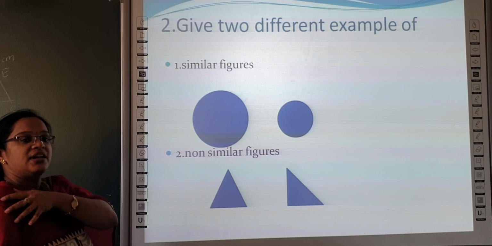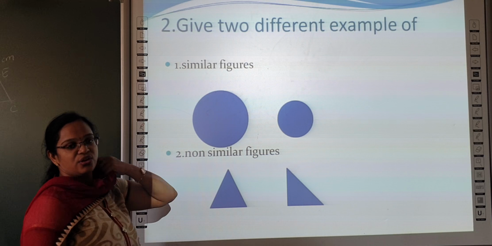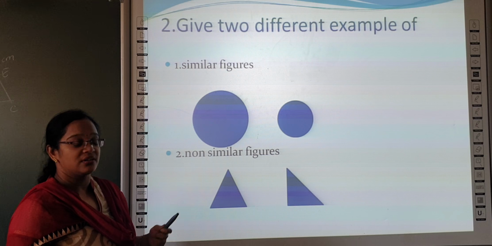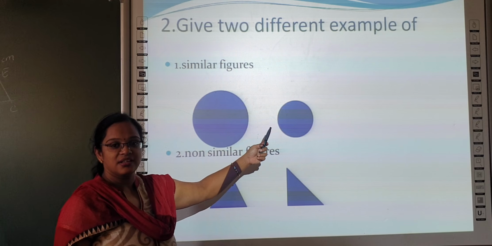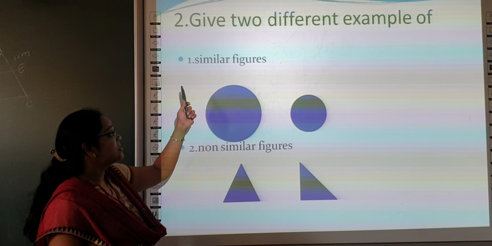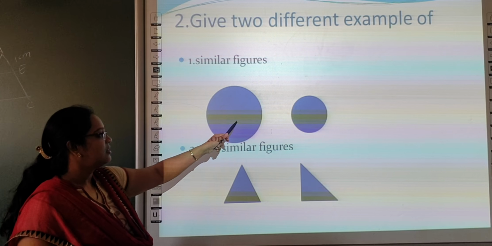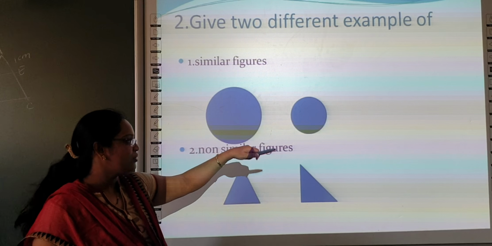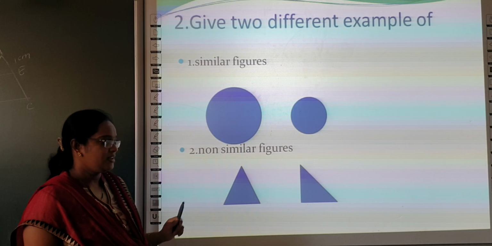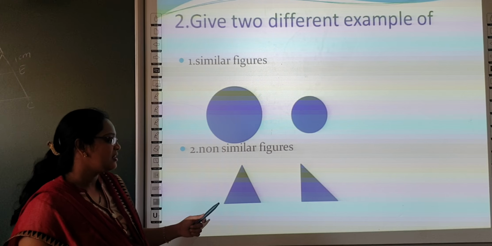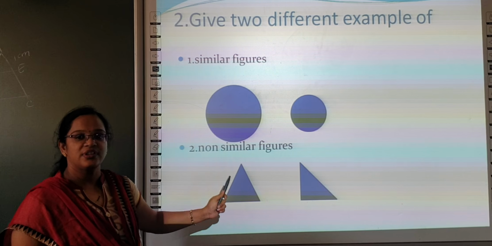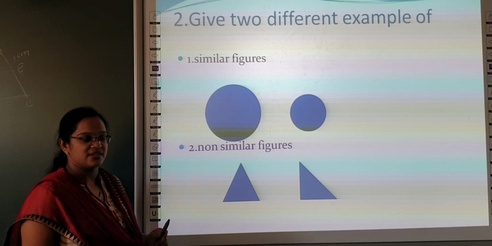Next, give an example for similar figures. You can write any example. Squares I have taken, you can write the squares. Here circles are there. You can write similar figures, circles with different radii. You can draw the squares also. For non-similar figures, I have taken one equilateral triangle and one right angle triangle. The angles are not equal, therefore they are not similar figures.